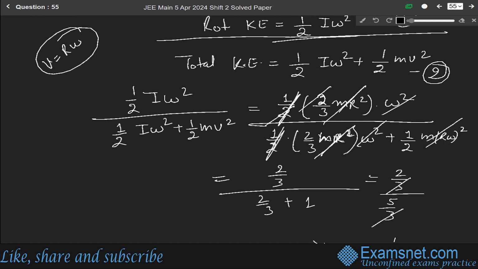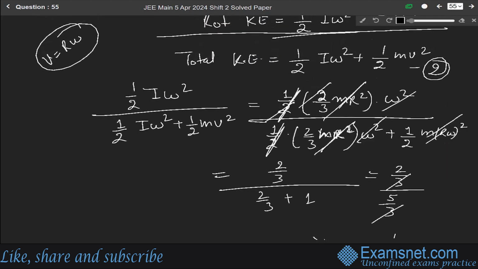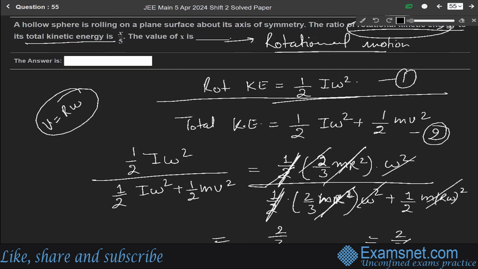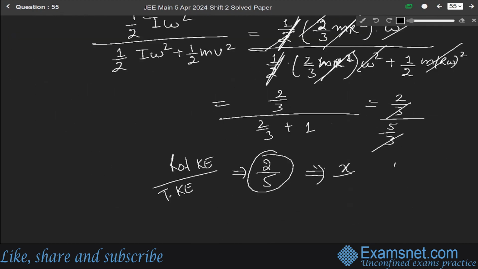This 3 cancels. So we get the ratio of rotational kinetic energy over total kinetic energy will be equals to 2 over 5. So comparing it with that given in the question, x over 5, from here we can find that the value of x is 2. Okay, this is our final answer.